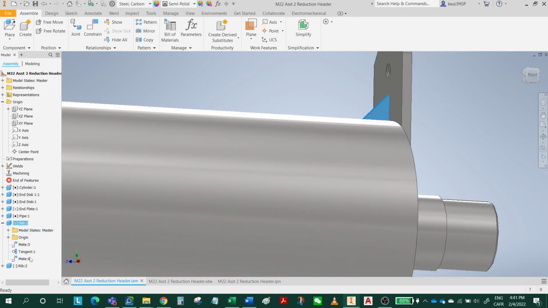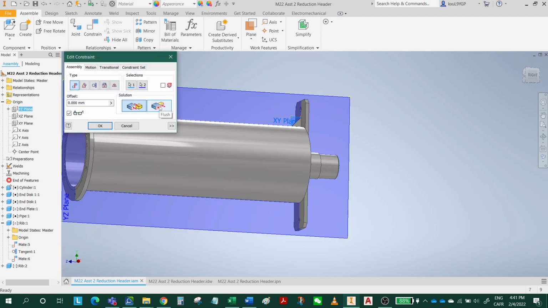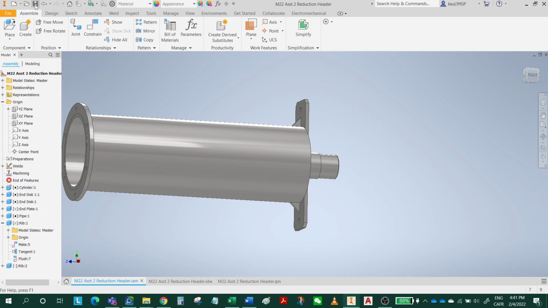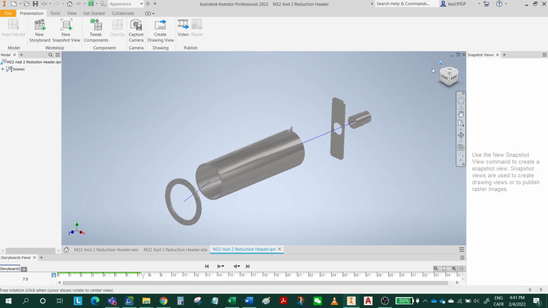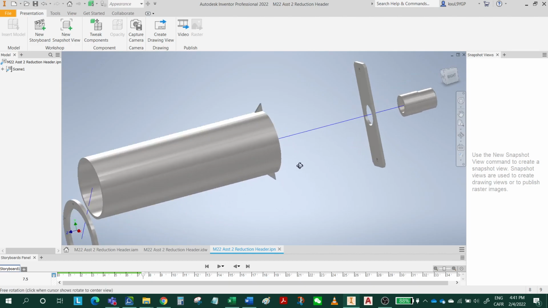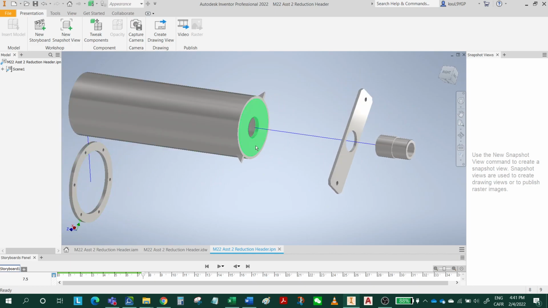So I'm gonna just change one mate. I'm gonna edit this, make this flush. So this one will jump to the bottom. Click OK, and click Save. Let's go back to my IPN file. Go back to the isometric view. I need to rotate again. I think the first part is wrong as well. I'm gonna correct that after.